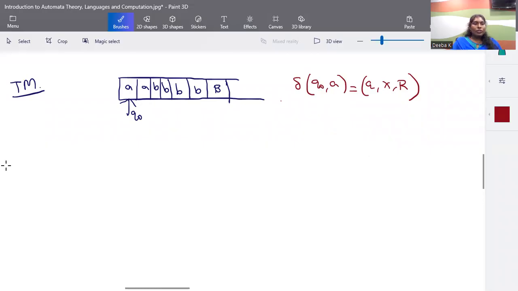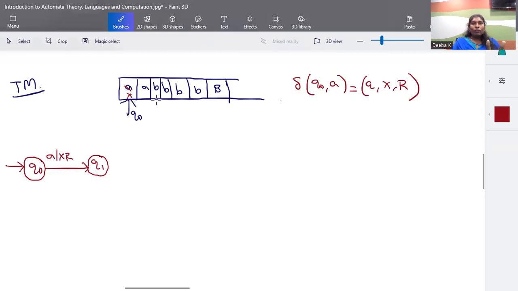Now let's construct a Turing machine for it. I'll have the state as Q0. In the Q0 state, when my input is A, this A will be cancelled to X and I move right to the new state Q1. So one A is cancelled. For that A, we are going to find a pair.